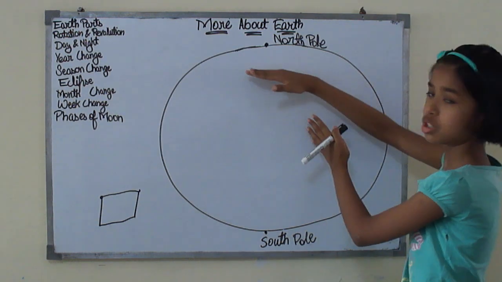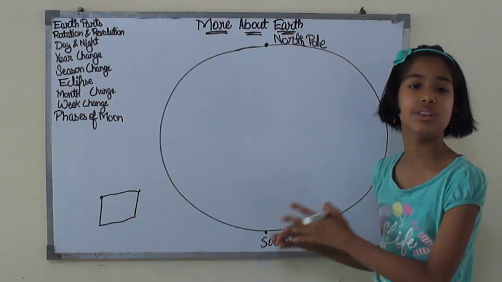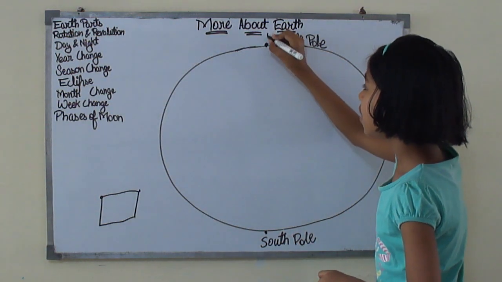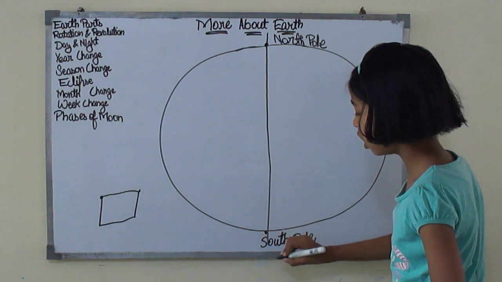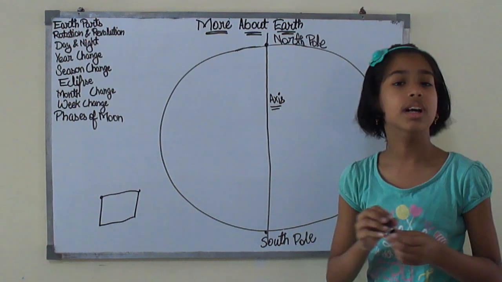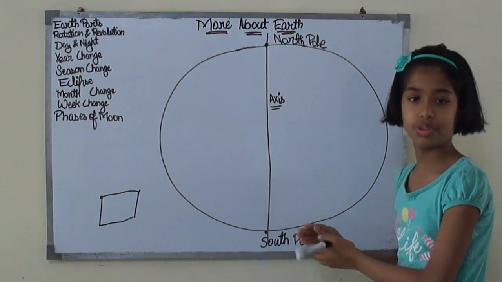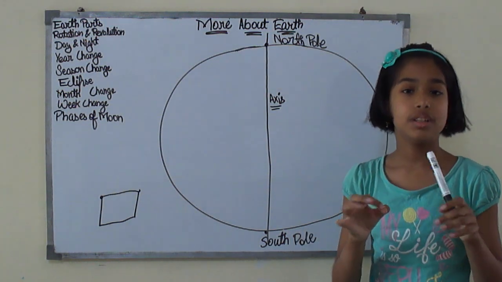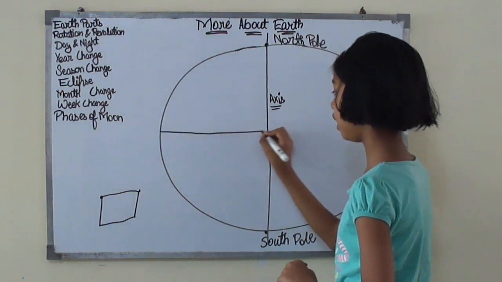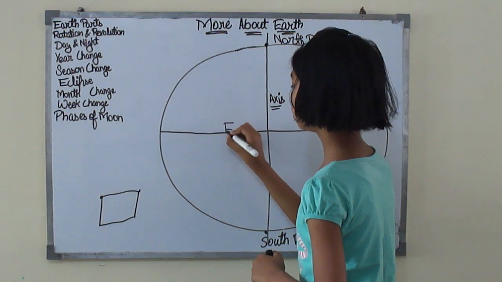So the northernmost point of the Earth is called the North Pole and the southernmost point of the Earth is called the South Pole. And a line that passes through the Earth is called the axis. What is it called? The axis. It passes through the North Pole and the South Pole. Then a line which divides our Earth into two halves like this is called the equator.